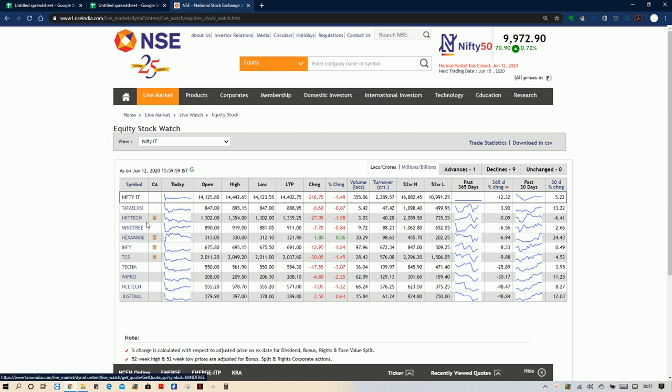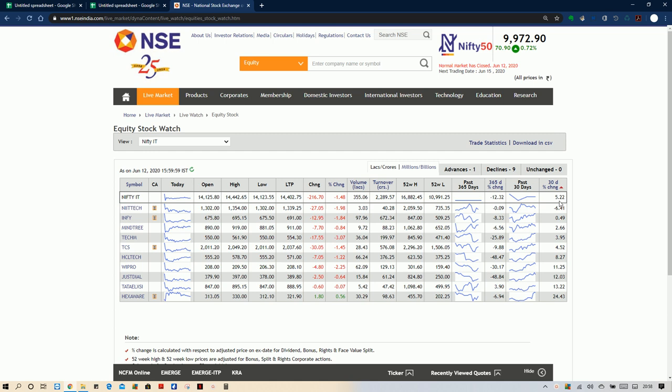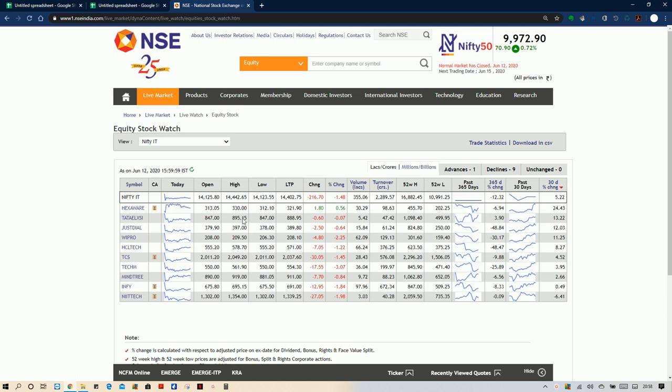Similarly, if we look at NIIT Tech, you can see it is minus 0.09, so it is giving a negative return. This stock will not come into this monthly one. But if you see the monthly one here, Hexaware was giving 24.43%, Tata Elxsi 13.22, Just Dial 12.03. These are the good performers, above 10%.